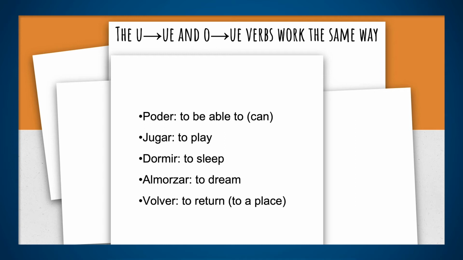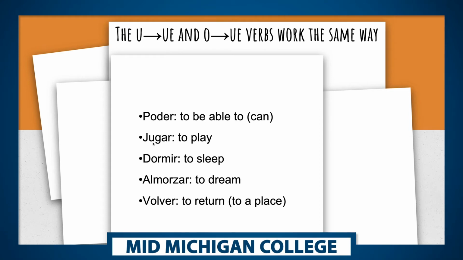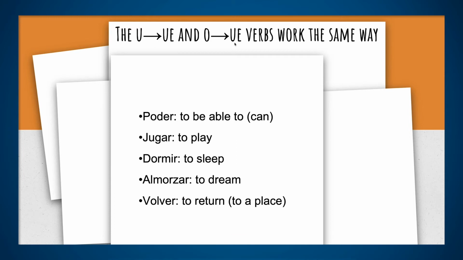And then now we're going to talk about a new set of verbs that are also irregular. These are the ones where you change the U for UE or the O for UE. Here we got some of those examples. We got poder, right? This O is going to change to UE. We got jugar, that is to play, and this U is going to change to UE. Dormir, that is to sleep, and this O changes for UE. Almorzar, you're going to change that O for UE.